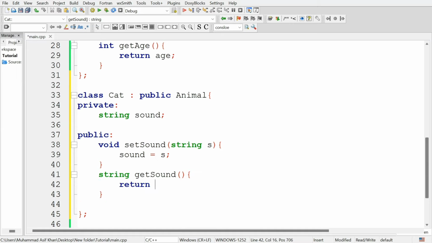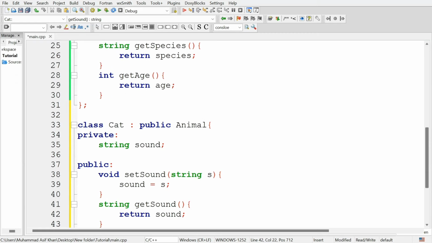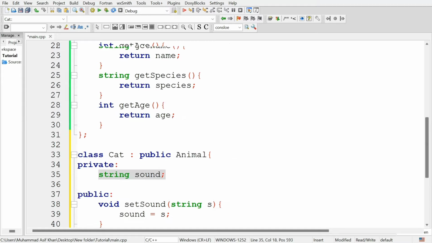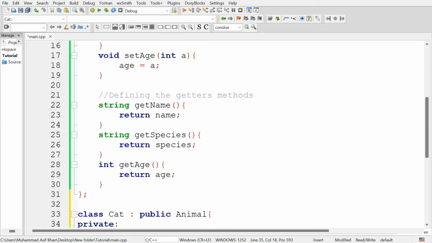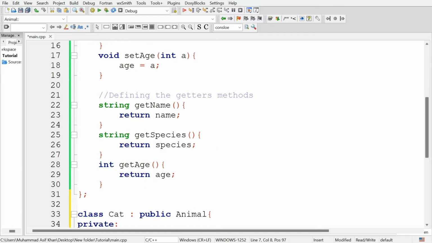So return sound, and this will return the sound attribute of the cat class. Now you can see we have derived a cat class from the animal class, and this cat class contains only one attribute, that is sound, and only two methods for setting and getting sound. But this class is inheriting the attributes and methods from the animal class, so we can use these attributes and methods with the cat class.